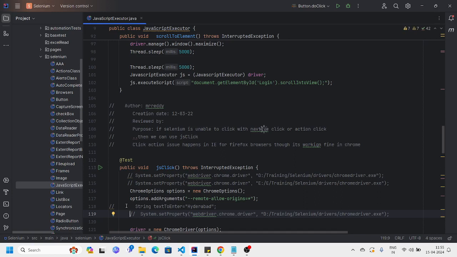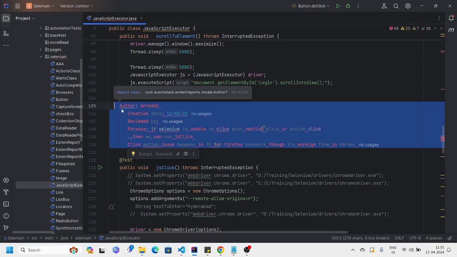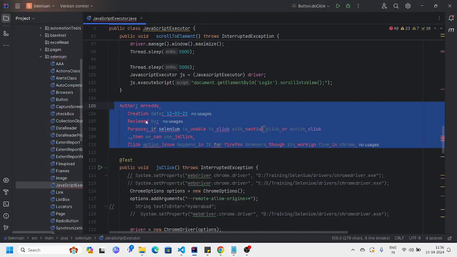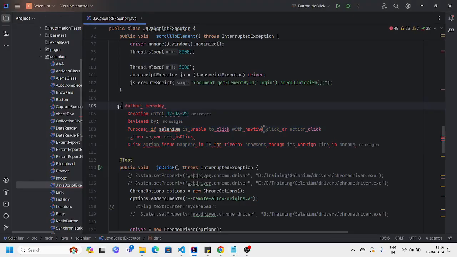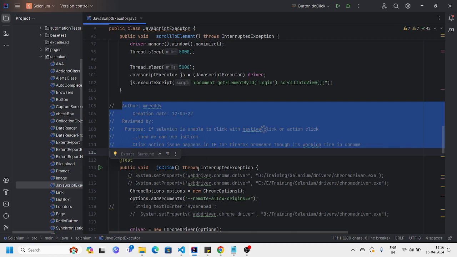If you want to uncomment, in the same way select that code and press Control forward slash again. This is the shortcut. Otherwise, you need to provide the comment markers on each line like this, and it's a time-consuming process, right? That's why you can use the shortcut in the case of multi-line comments. That is the single line comment and multi-line comment.